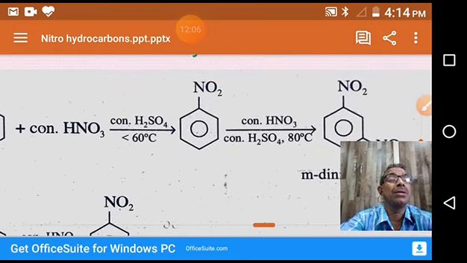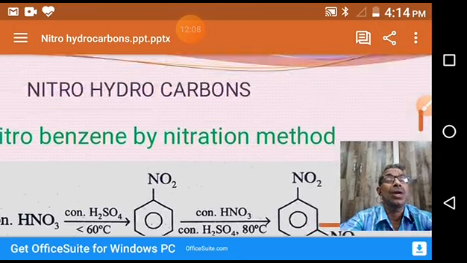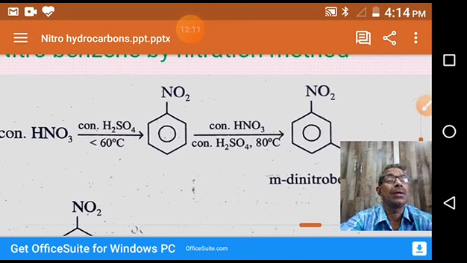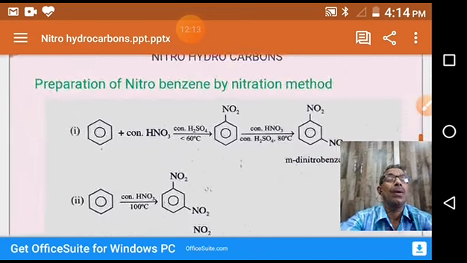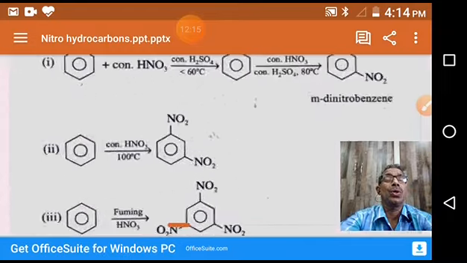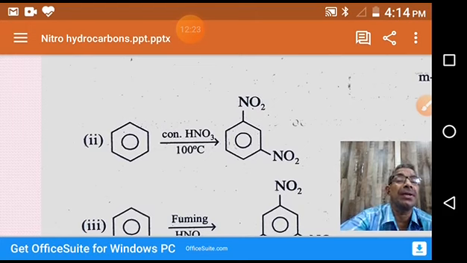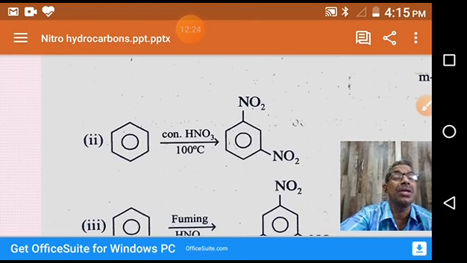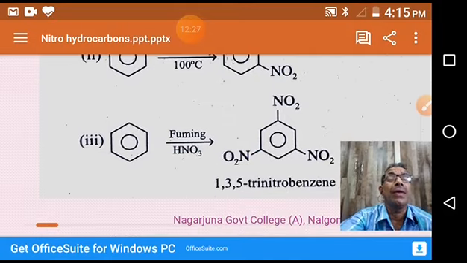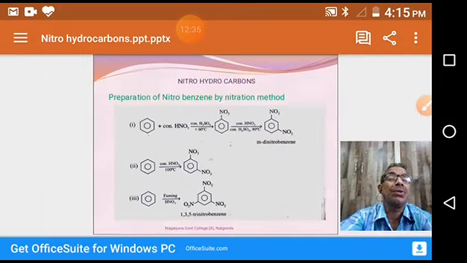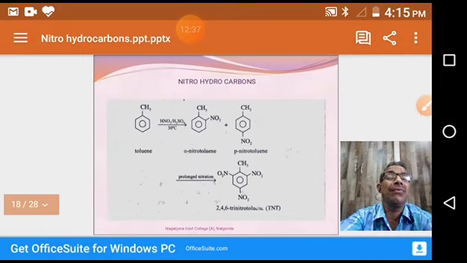The same benzene with concentrated nitric acid at 100 degrees centigrade, that means higher temperature, gives meta-dinitrobenzene. In another reaction, when benzene reacts with fuming nitric acid, it gives 1,3,5-trinitrobenzene. So all we discussed, I am giving a fast recap.